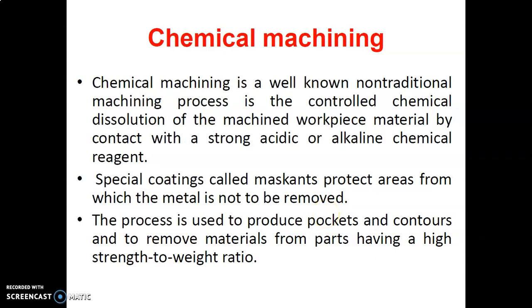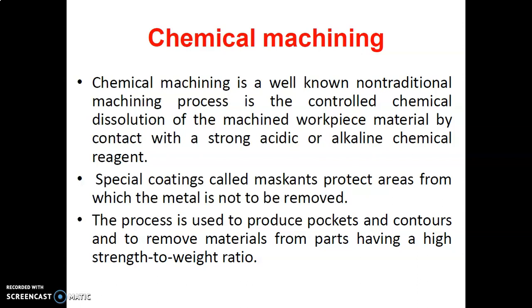Chemical machining is a well-known non-traditional machining process. It is the controlled chemical dissolution of the workpiece material by contact with a strong acidic or alkaline chemical reagent. As we have discussed, in this pure chemical process we have to do the chemical reaction with the workpiece. So whatever you have, suppose your die, you will get this exact shape. It may be an acidic or an alkaline chemical.